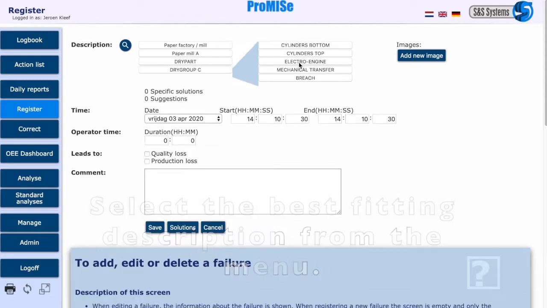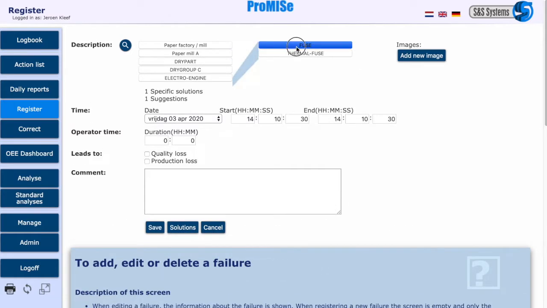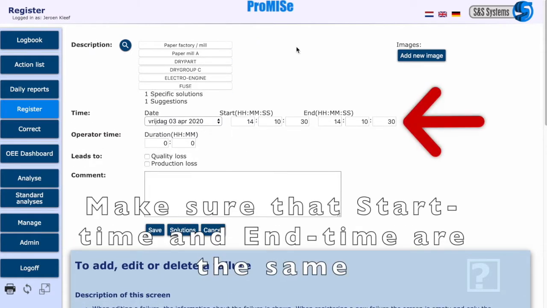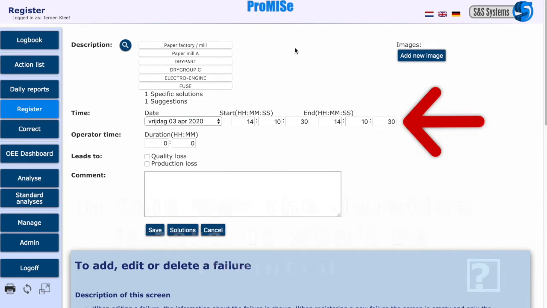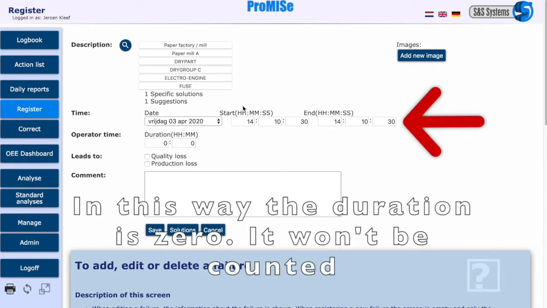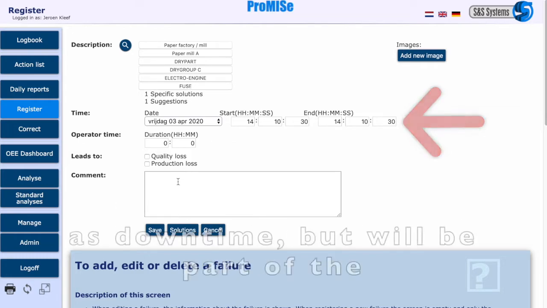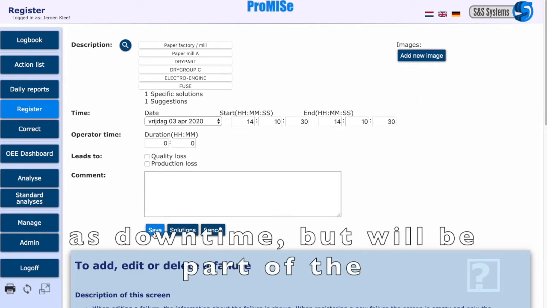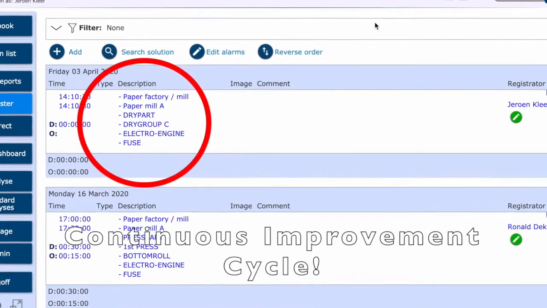Select the best fitting description from the menu. Make sure that start time and end time are the same. In this way the duration is 0. It won't be counted as downtime, but the event will be part of the improvement cycle.